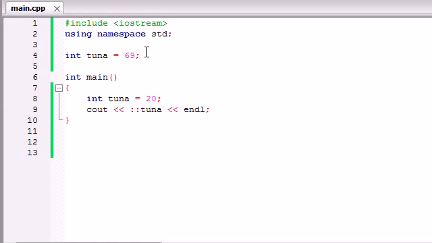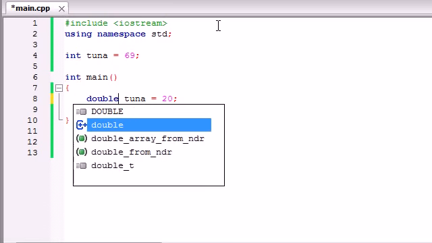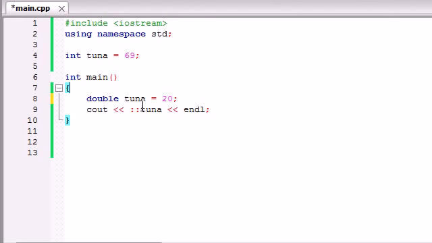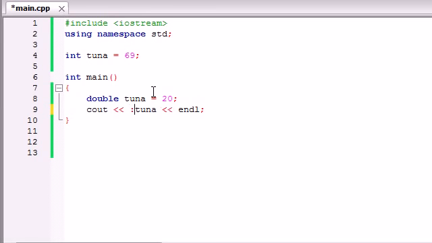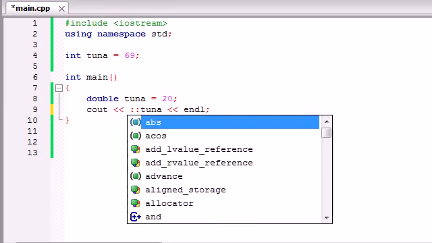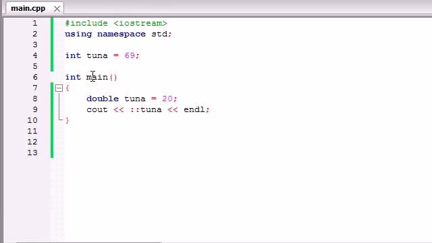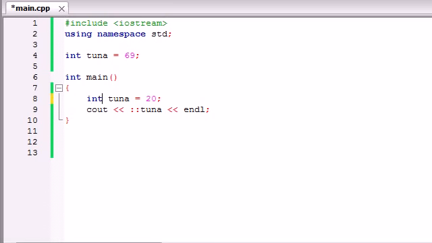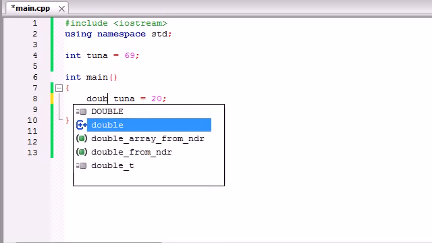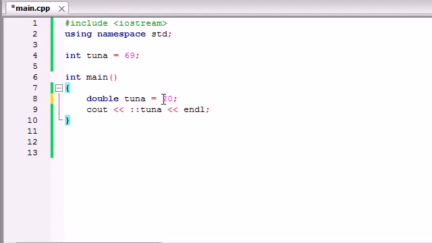The reason people actually do this is because when they have variables with the same name of different data types, that's when it comes in handy. So for example, if you had an int tuna and a double tuna and you ran it, it would use the double tuna, which is 20. But if you use that colon colon, which is called again the unary scope resolution operator, if you're taking a test or something, then it uses a 69. So I just don't want to show you guys if you're stupid and put int twice. People typically write variables with the same name whenever they're using different data types. So just wanted to point that out.